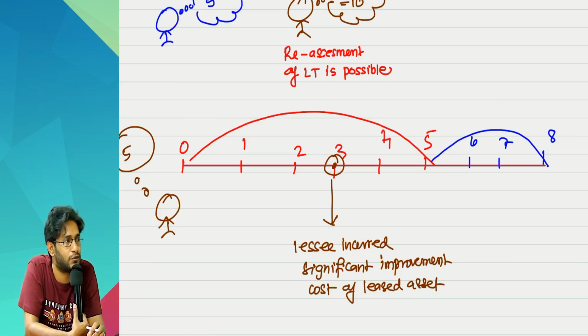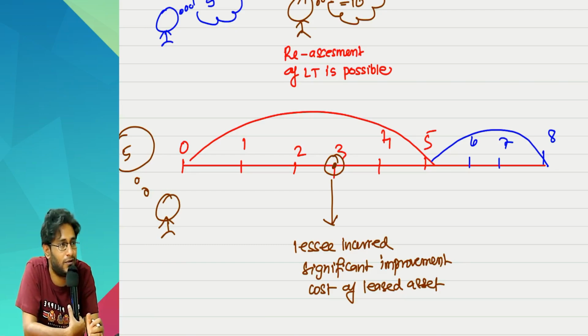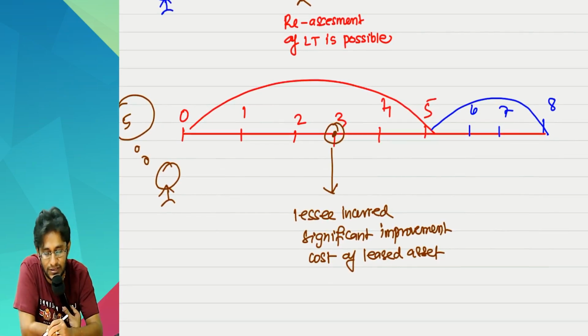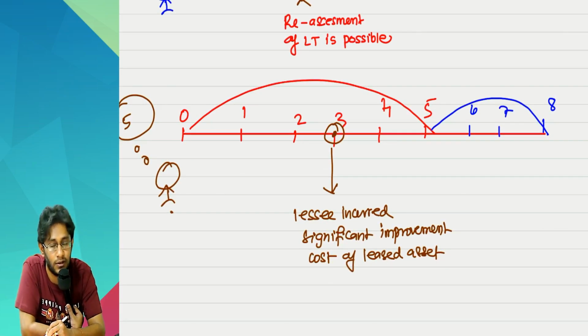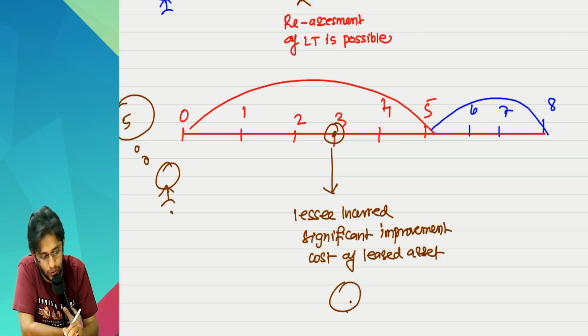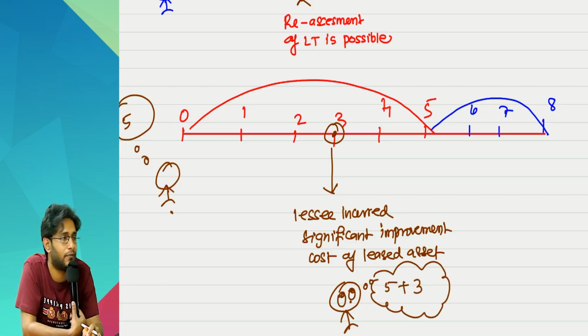But in the 3rd year, sir, your business was doing so well that big customers are coming. You thought that this building is looking very shabby and cheap. Let us go for a modern interior. You spent some 50 lakh rupees on interior. After doing the interior, tell me, sir, will you leave this premises within the next 2 years? Or are you likely to stay for the remaining 3 years also and enjoy your benefit completely? The chances of you extending the option are now increasing, isn't it, sir? So on the first day I might have felt that the lease term is only 5 years, but later on today I may reassess that. I may think that this time my lease period is 5 plus 3, total 8 years.